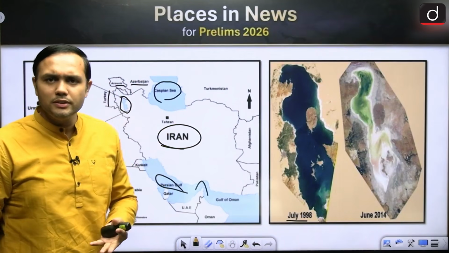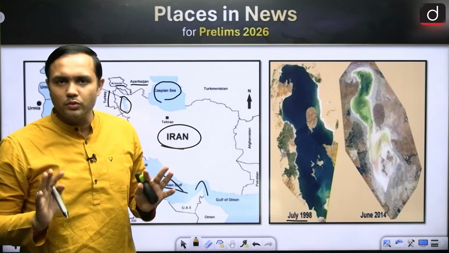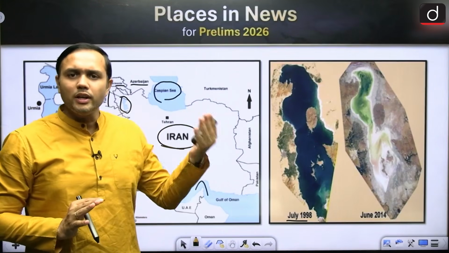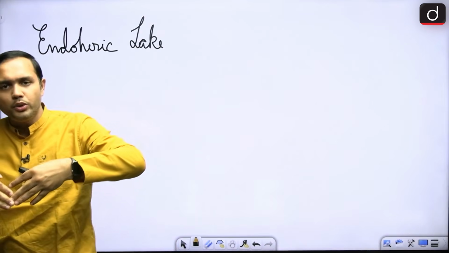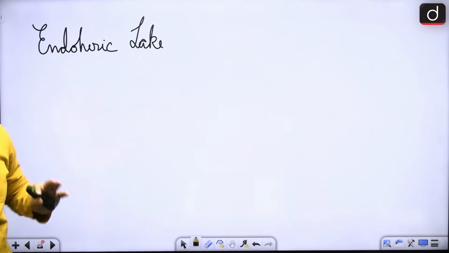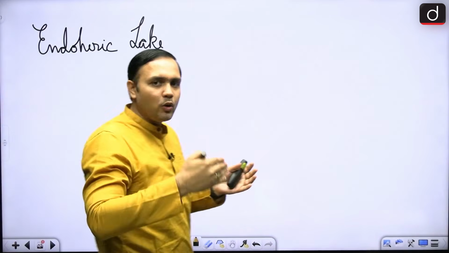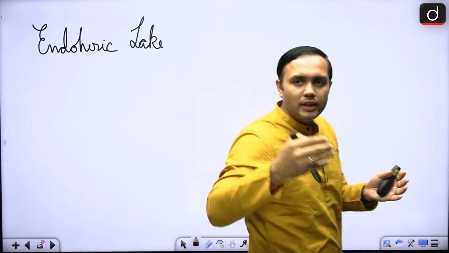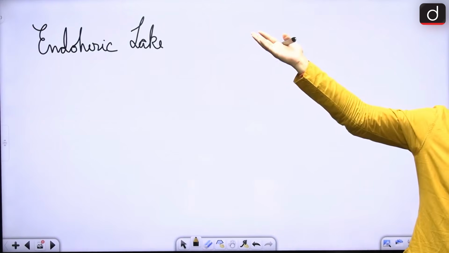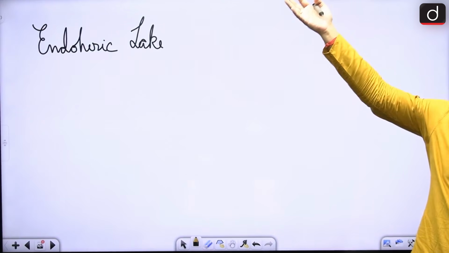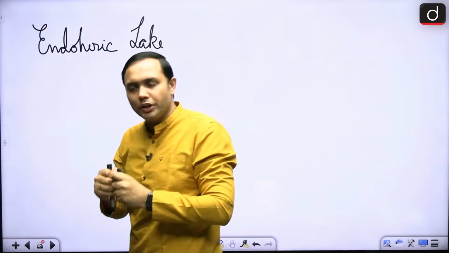Now, what are some of the reasons? It has no outlet to the sea, so it is not going to receive any waters from the sea. Then what are the other aspects? Here there were rivers contributing their fresh water into this lake. Now, those rivers are getting dammed. Because of damming of inflow rivers, the water has reduced. Then there is a lot of evaporation going on, so it is losing a lot of water, but it is not receiving as much water, hence the shrinkage, right?